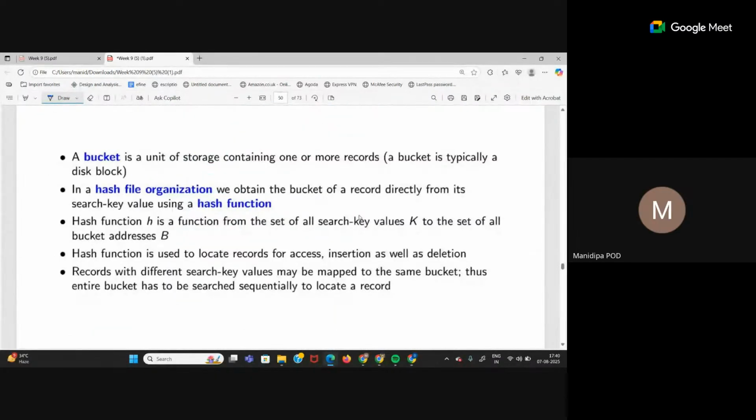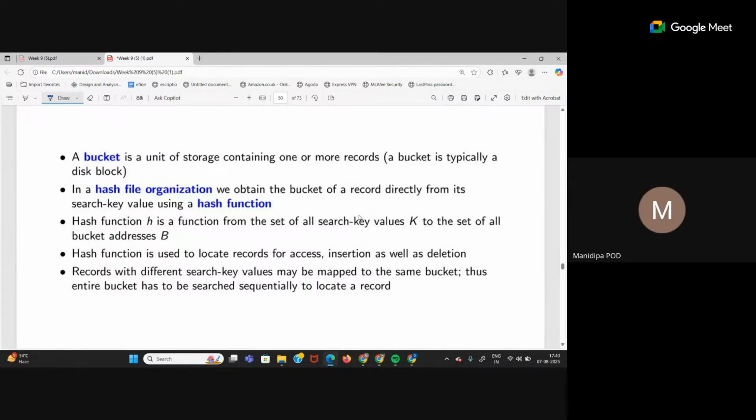A bucket is nothing but a unit of storage. A bucket can have any capacity. We'll mention that in the question, that a bucket has the capacity of holding 2 records, 3 records, any capacity. Now it is typically nothing but a disk block only. Where we are storing all these hash indices, they are all stored on a disk, right? So these are all disk blocks, but we call them units of storage, where every bucket will have a certain capacity of holding a number of records.